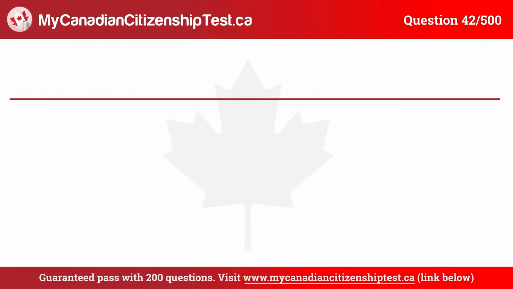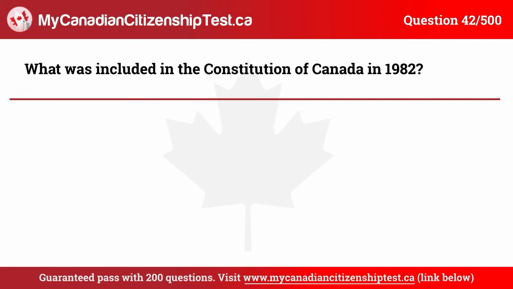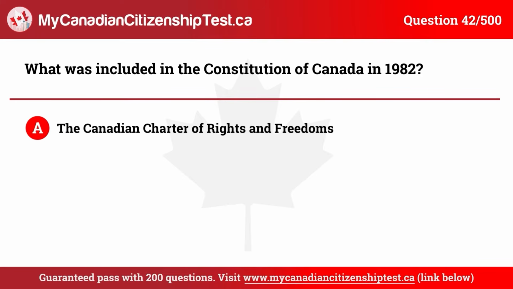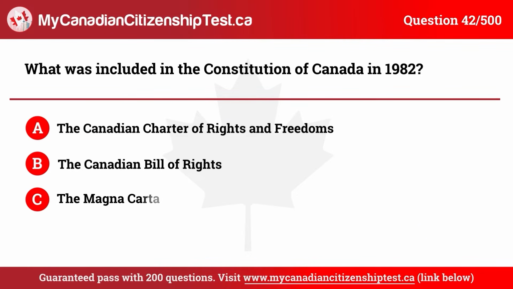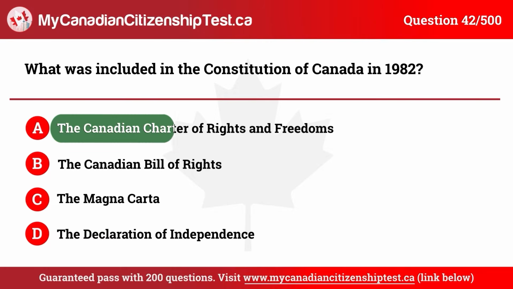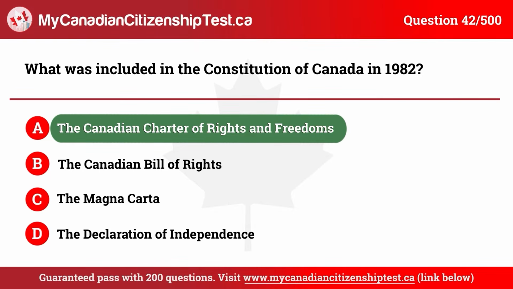Question 42. What was included in the Constitution of Canada in 1982? A. The Canadian Charter of Rights and Freedoms. B. The Canadian Bill of Rights. C. The Magna Carta. D. The Declaration of Independence. The correct answer is A. The Canadian Charter of Rights and Freedoms.